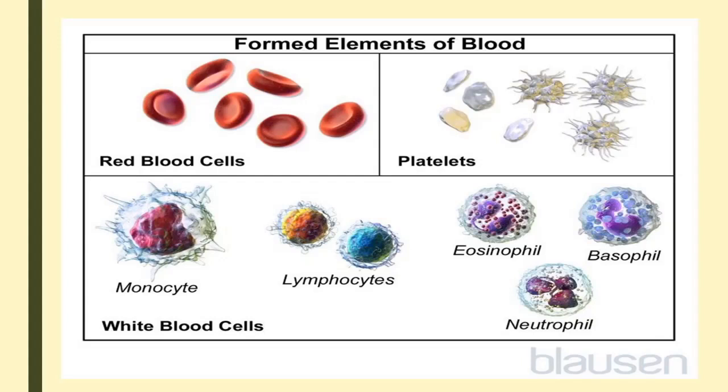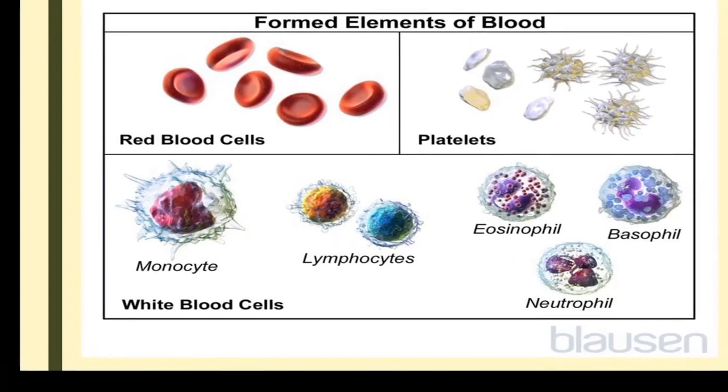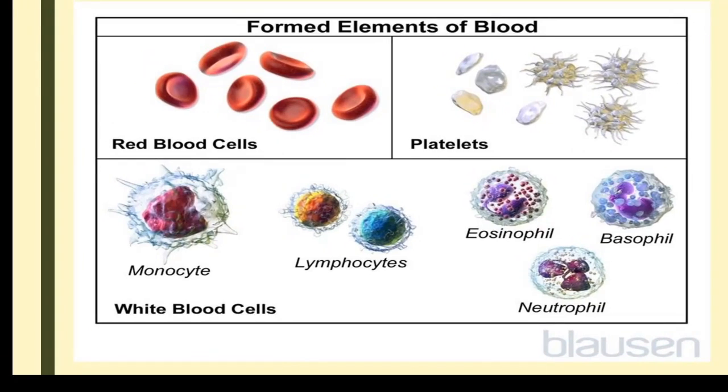The third one, you can see the very minute cells. It is actually not a cell, it is fragments of cells. One cell itself is fragmented into many pieces. Here it is fragments of cells, and they help in the clotting of blood. These are small bits of cell itself, that is the platelet.